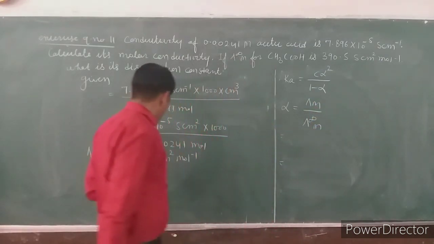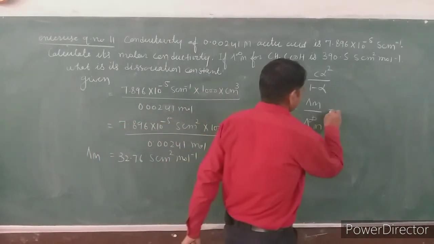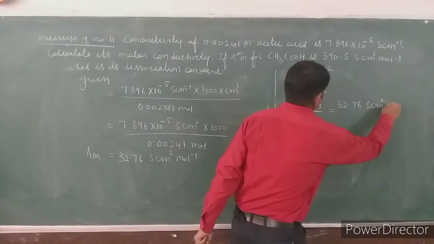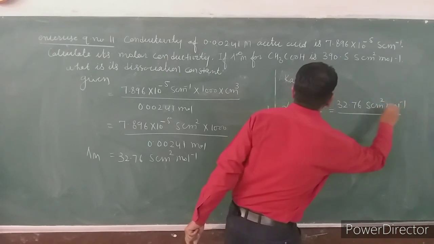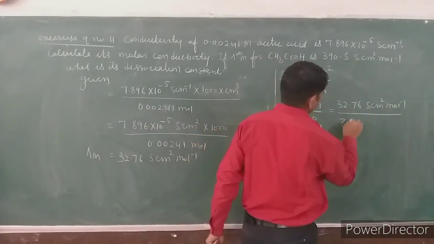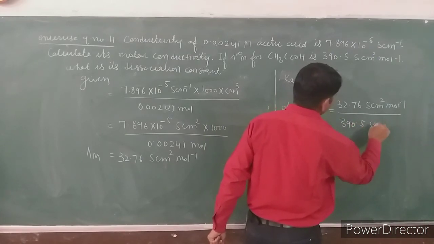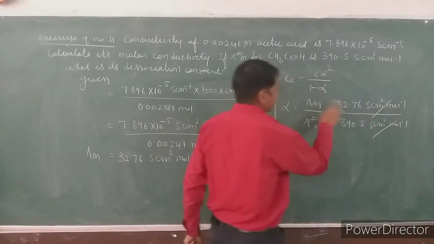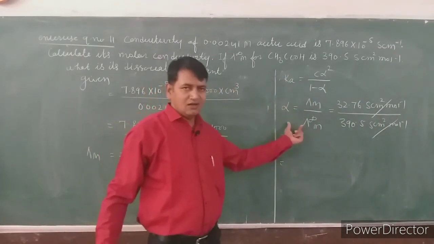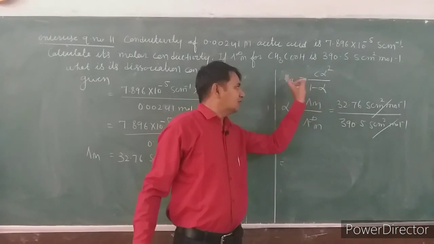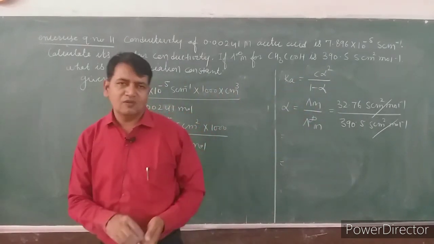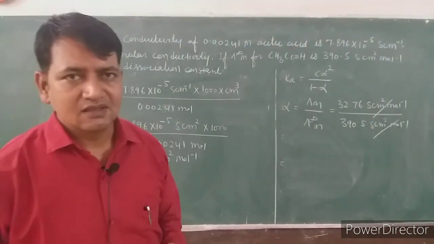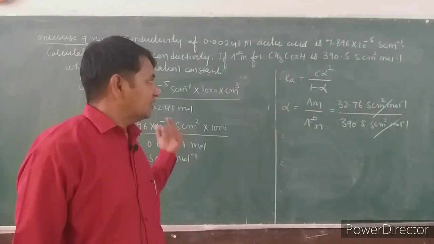We have both values: lambda m is 32.76 Siemens centimeter square mole inverse, lambda infinite m is 390.5 Siemens centimeter square mole inverse. Cancel out the units. Now solve it, you will get the value of alpha. Put the value of alpha here and calculate Ka. This is all about the Kohlrausch law, its application, and all the numericals of NCERT based on the Kohlrausch law.